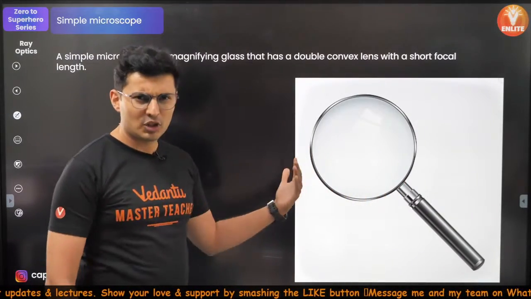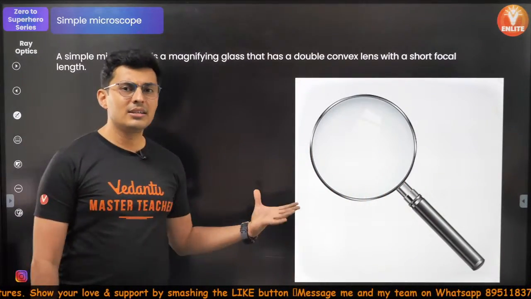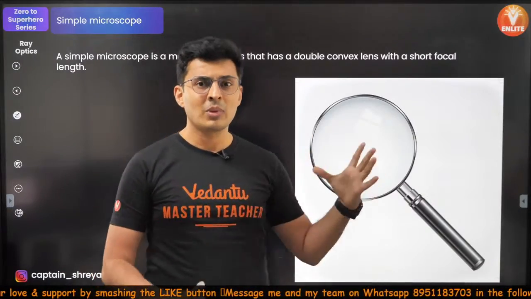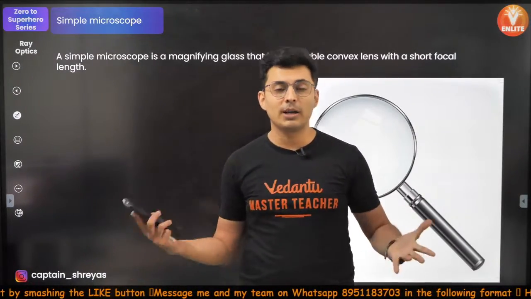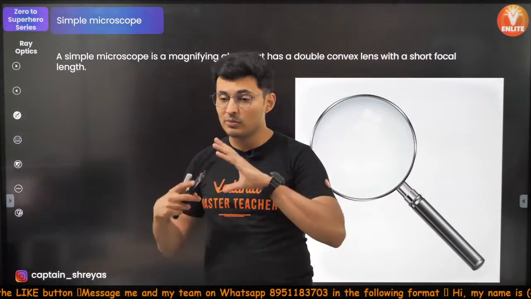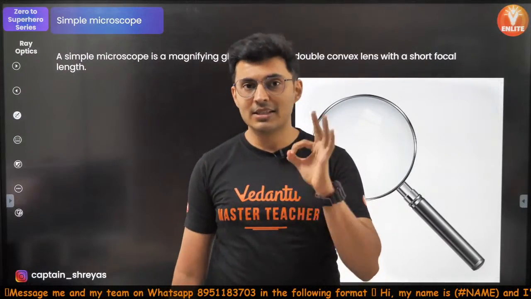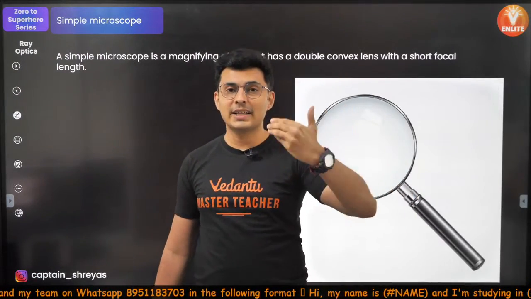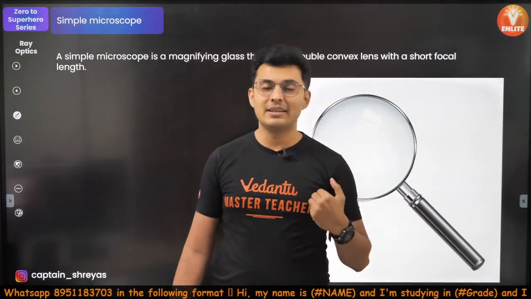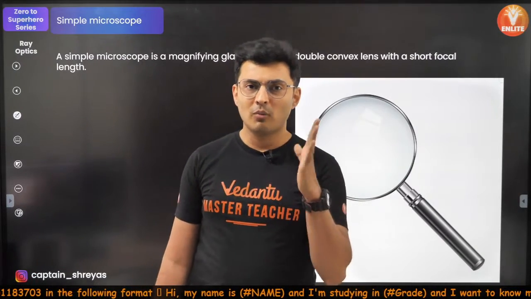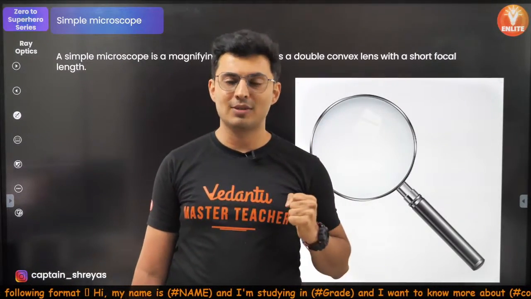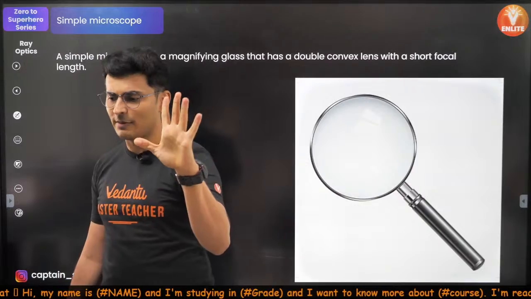I will show you some problems, because in JEE or NEET we do not have the biological part of it. What happens to these muscles? What is the shape of the eyeball? No, they will just give you questions like what should be the corrective measure, what kind of defect it is called, or what is the focal length, or what is the power of the lens to be used. We'll solve those problems in a bit.